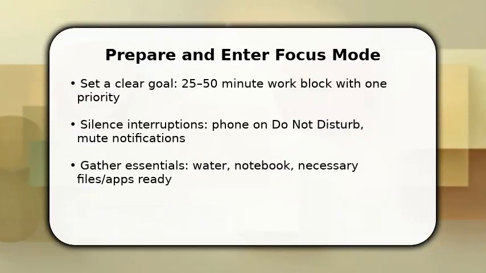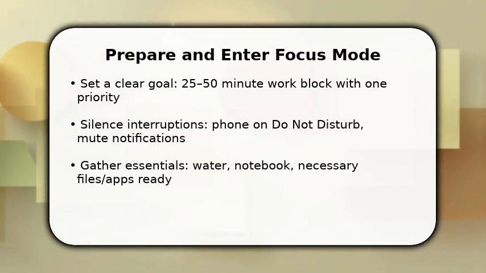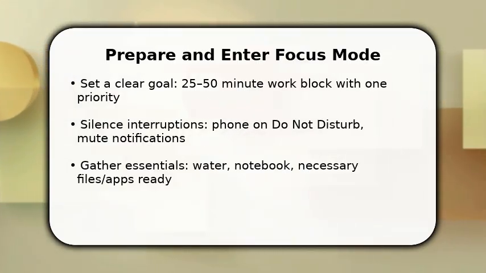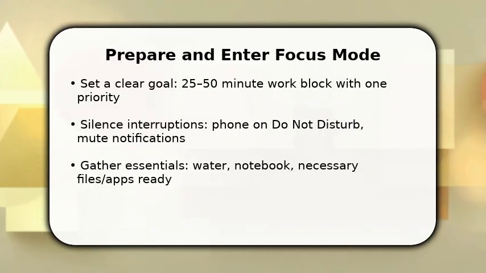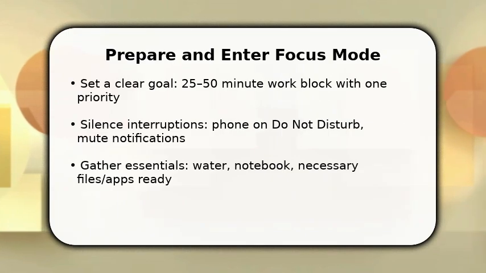You start by choosing a single priority and a time block. This simplifies decisions and trains attention. Put distractions out of reach and enable Do Not Disturb so your phone and computer stop pinging. Close unrelated tabs and open only the apps or files you need. This reduces choice friction. Once done, take one deep breath and commit to the first block. This combination sets conditions that make sustained focus achievable rather than a matter of willpower alone.